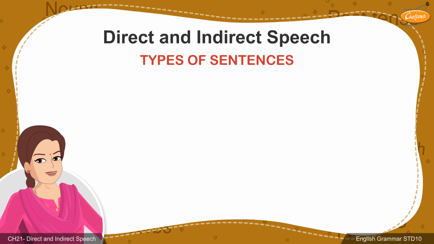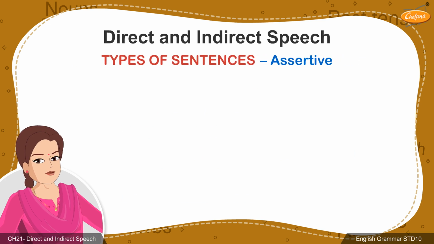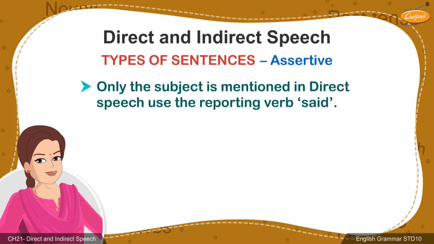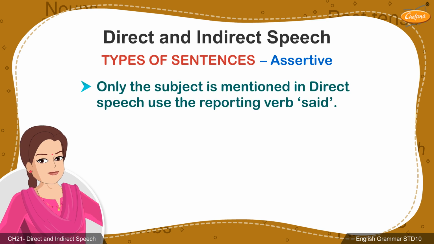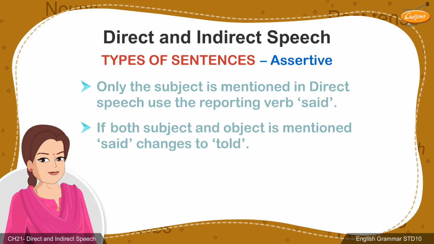Let's start off with assertive sentences. We need to follow each of the five rules that we have learned in the case of assertive sentences. When only the subject is mentioned in direct speech, use the reporting verb said. However, if both subject and object are mentioned, said changes to told.